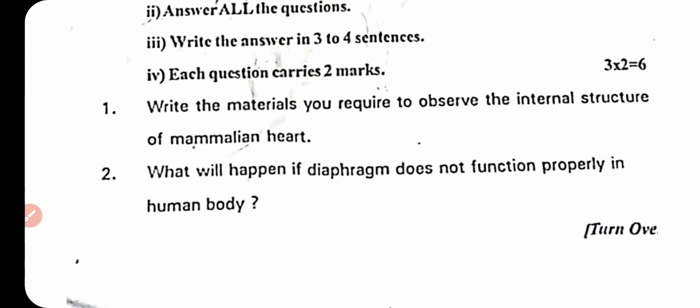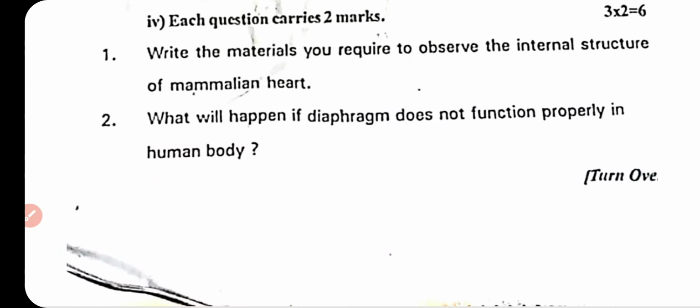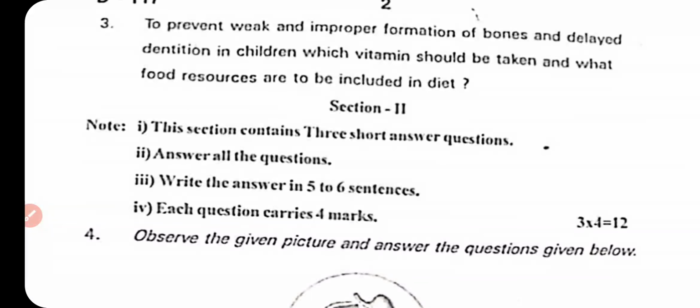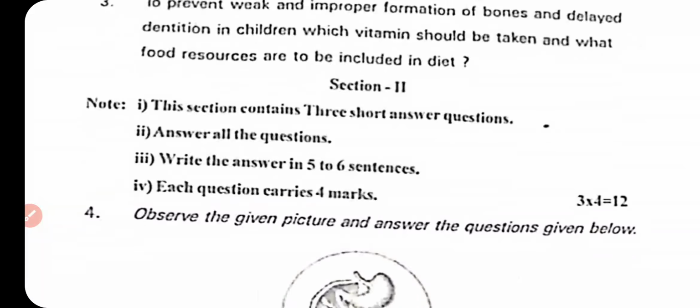Question number 2. What will happen if the diaphragm does not function properly in the human body? Question number 3. To prevent weak and improper formation of bones and delayed dentition in children, which vitamins should be taken and what food resources are to be included in the diet?